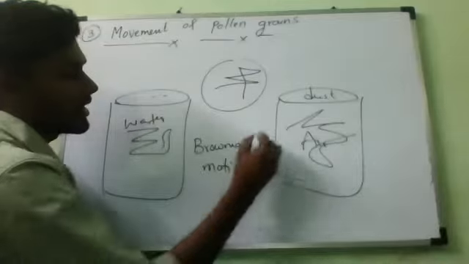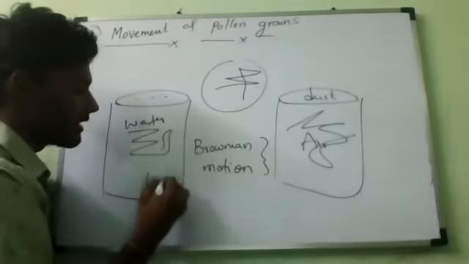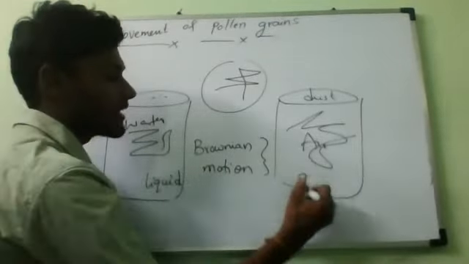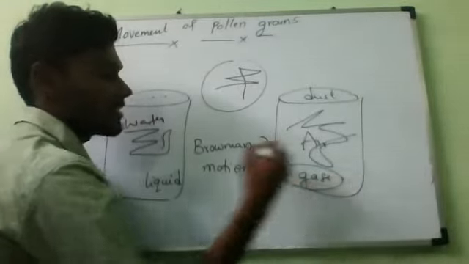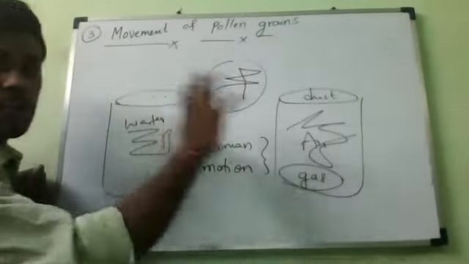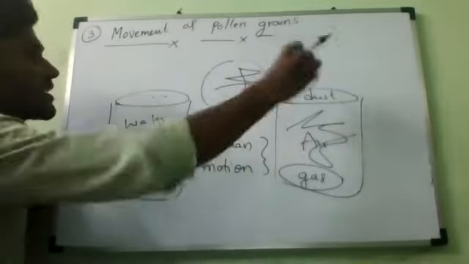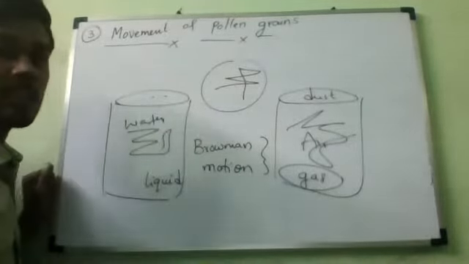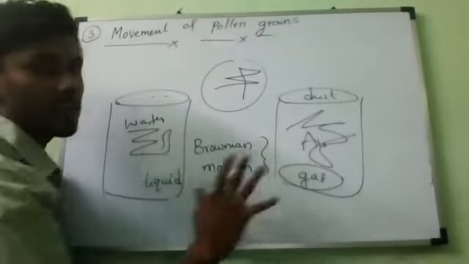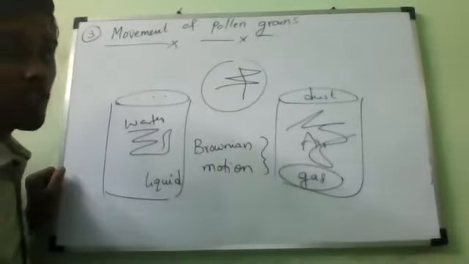Brownian motion, whatever it is. It may be in liquid or in gas, it doesn't matter. Understand? The zigzag movement of these small particles suspended in a liquid or gas is only called Brownian motion.